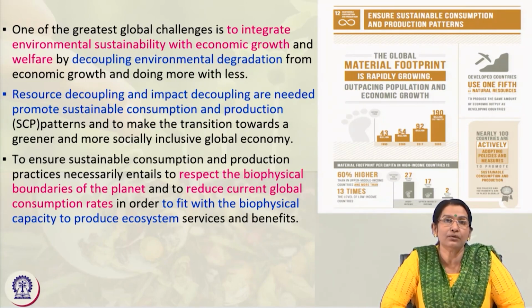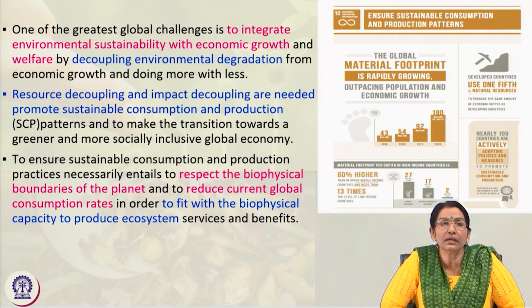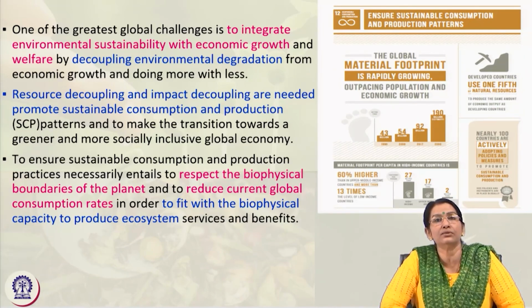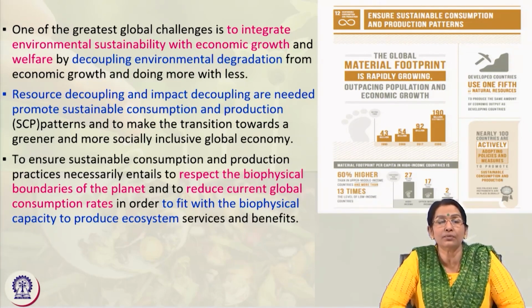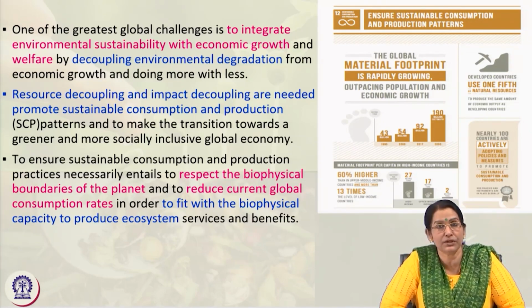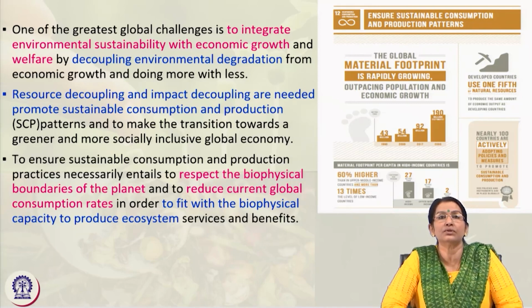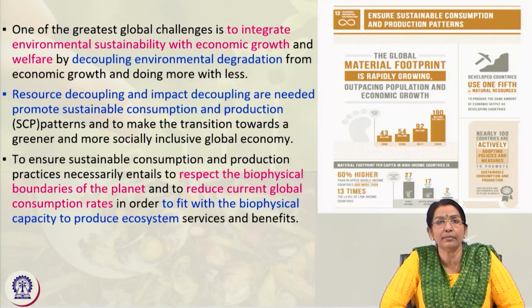Here another thing is how to respect the biophysical boundaries of the planet and reduce current global consumption rates. Instead of deforestation, we should adopt the habit of afforestation and proforestation, to fit in with the biophysical capacity to produce, so that the ecosystem is more healthy and beneficial.